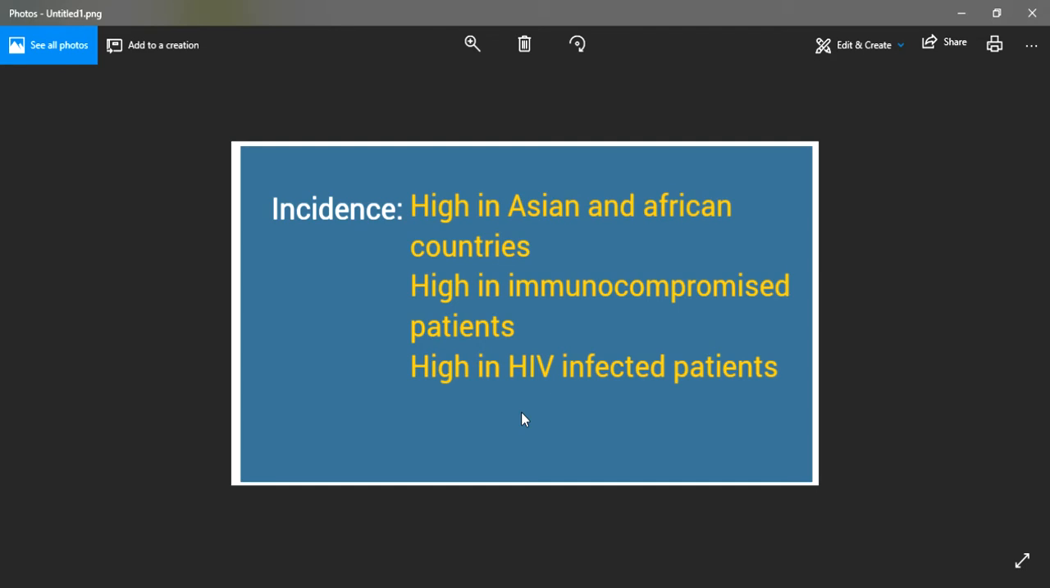Now let us discuss the incidence of pulmonary tuberculosis. The incidence of pulmonary tuberculosis is much higher in Asian and African countries. Amongst the Asian countries, India is considered the capital of pulmonary tuberculosis. Apart from the countries, the incidence is also higher in patients who are suffering from HIV infection as well as those patients who are immune compromised, those who are taking steroids.